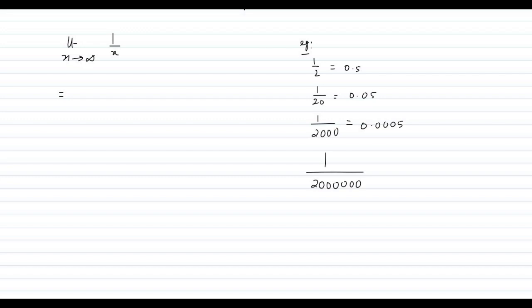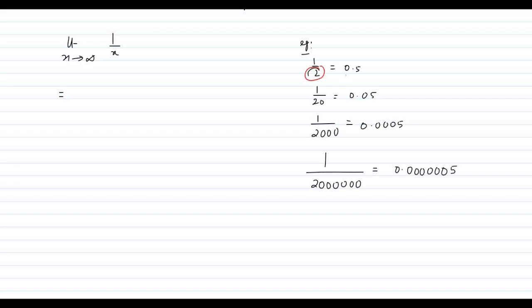Well, now moving forward to some rational expressions like limit x tends to infinity 1 by x. What will happen in this case? So see, we have a very big number. Let us just go with examples. If we do 1 by 2, this is 0.5. If we do 1 by 20, this is 0.05. If we do 1 by 2000, this will be 0.0005.